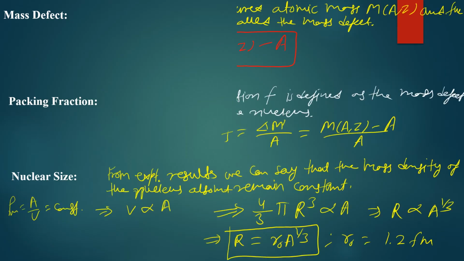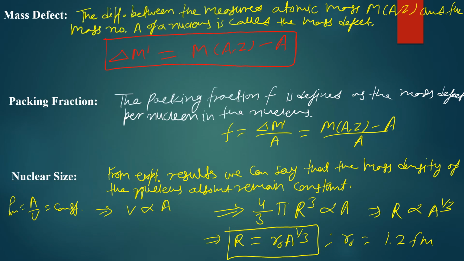So let's start our discussion on the mass defect. Mass defect is the difference between the measured atomic mass and the mass number, that is, the number of nucleons within the nucleus, and it is mathematically represented by delta m prime equals M minus A. So this is the mass defect.